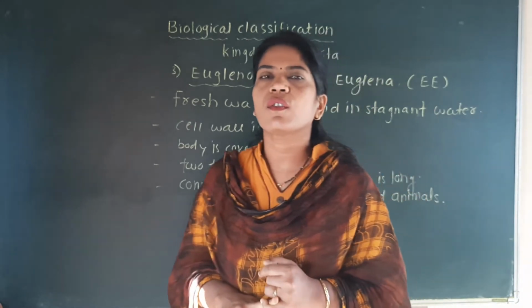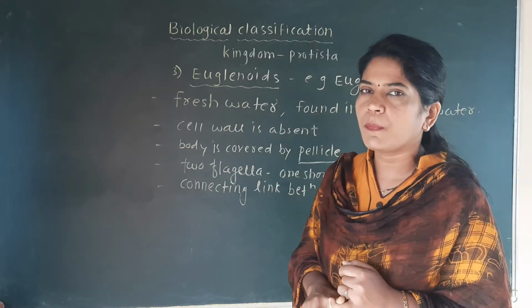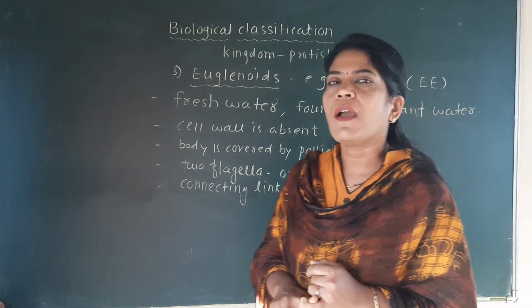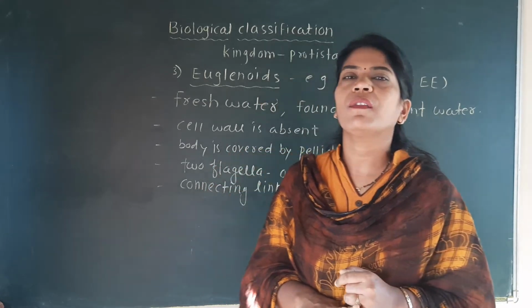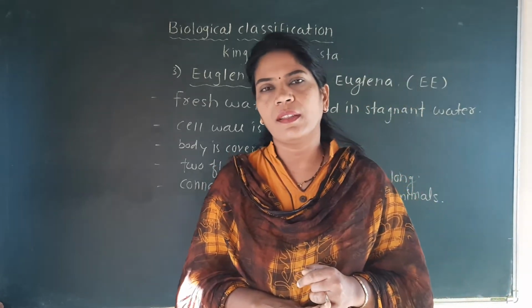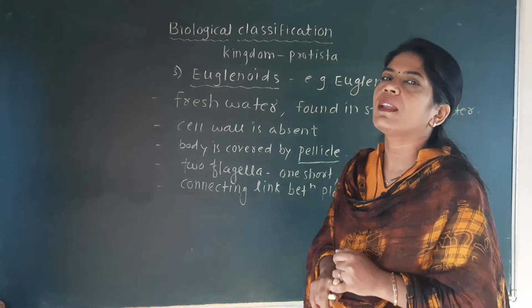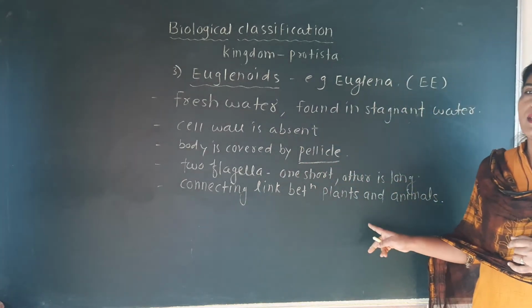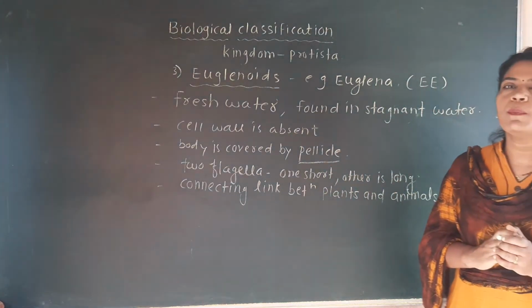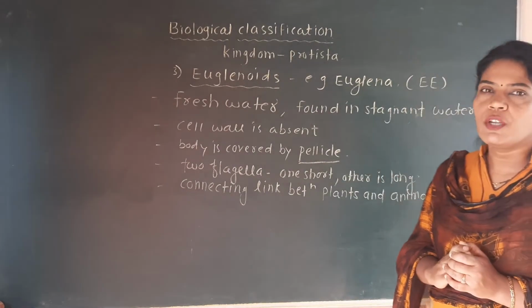Other characteristics of the plants or the animals are not present in there. Sometimes they have pigments like those of the plant. That's why they can carry out photosynthesis. And when sunlight is not available, they look like the animal. So which questions are very important from this group from my point of view?